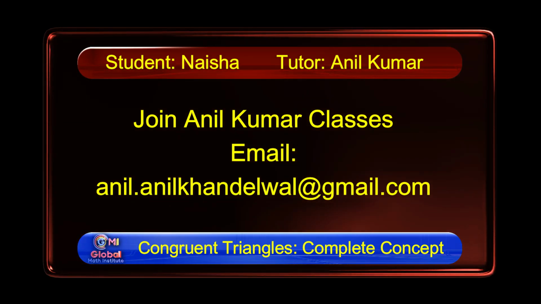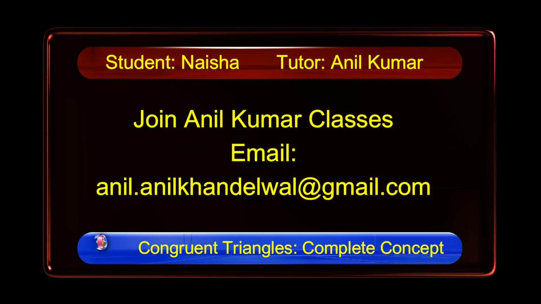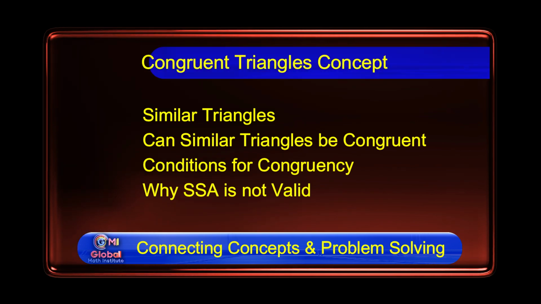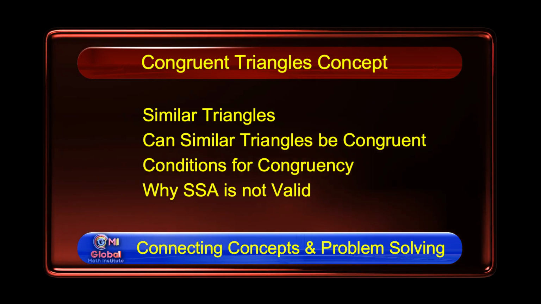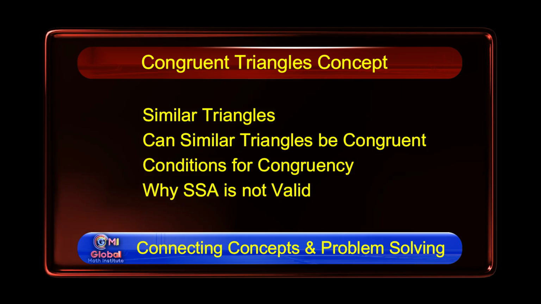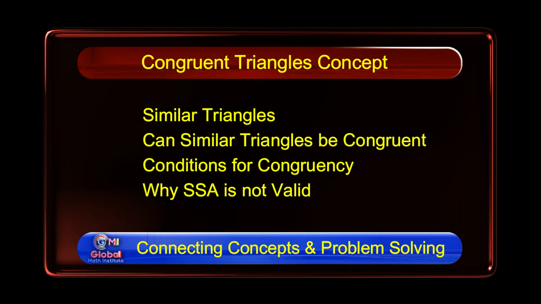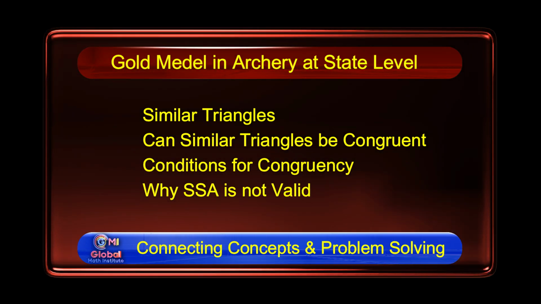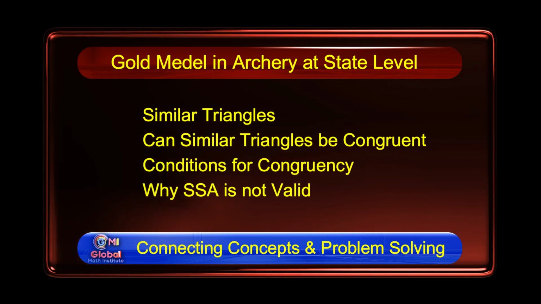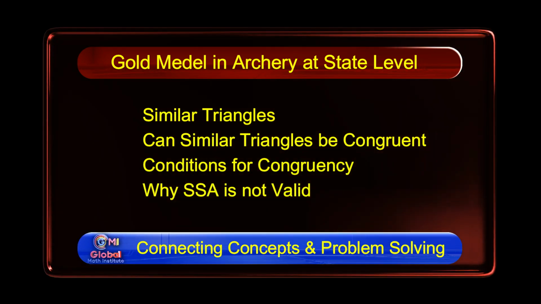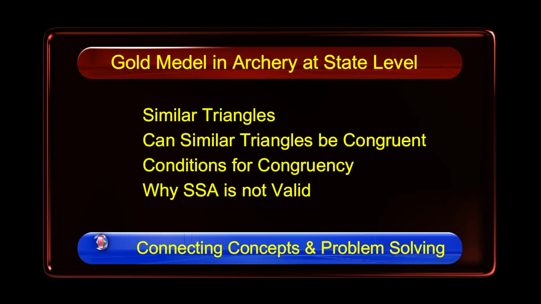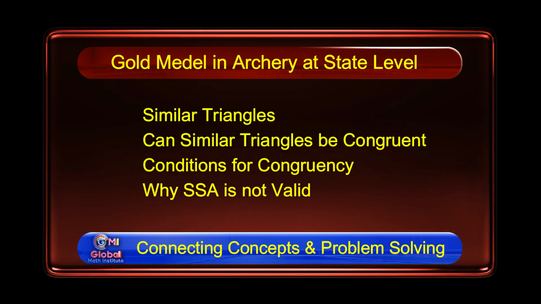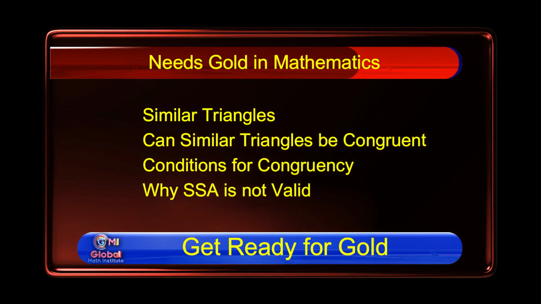In this video, we'll continue with congruent triangles and understand it at a deeper level. Here is a very important question to think about. Why are two triangles not congruent if the condition of SSA is given to us? And how do we include many other concepts learned while solving questions, especially when we involve circles, triangles, similar triangles, and the Pythagorean theorem? We'll look into all this with our golden girl, Naisha.